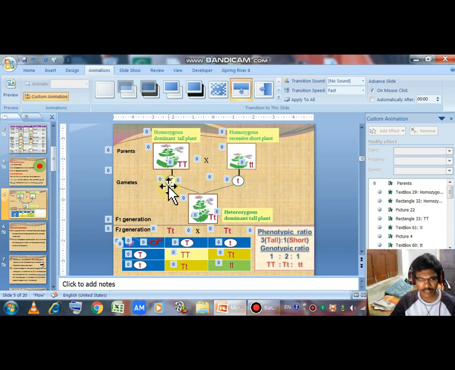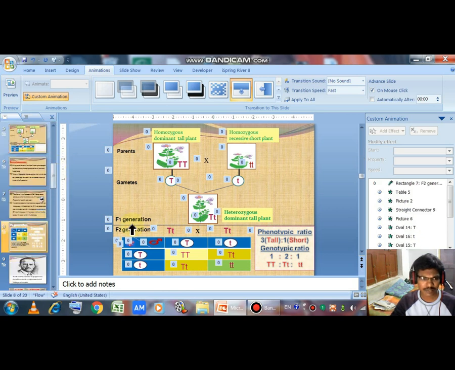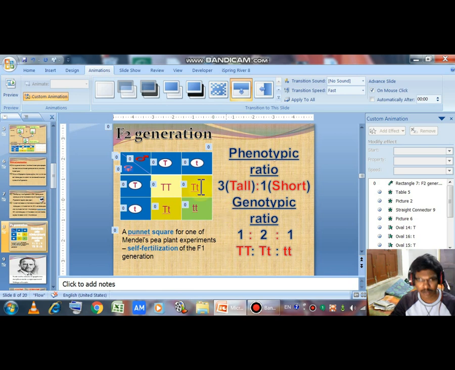Here also it is the same. So we obtain a heterozygous dominant tall plant in the F1 generation. Then we cross two of the same heterozygous tall plants, and we get the F2 generation.